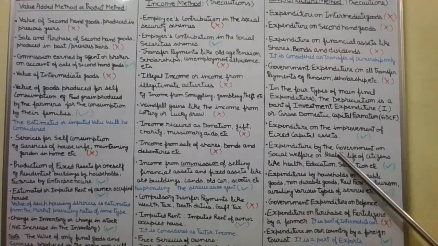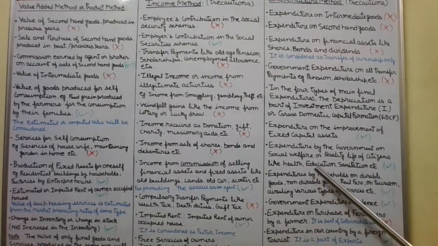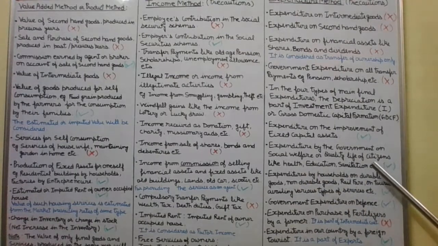Next, expenditure by the government on the social welfare or quality of life of citizens like health, education, and sanitation, etc., will be counted in the national income, because by this they are increasing their skills and productivity, and they will be more productive in the production of goods and services if they are healthy, educated, highly skilled, and properly fit.